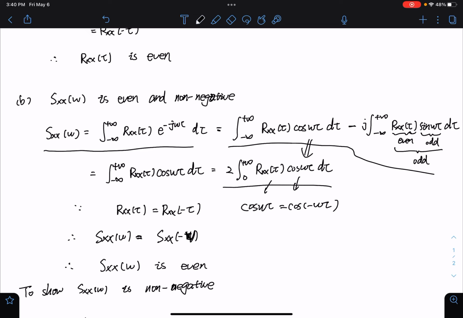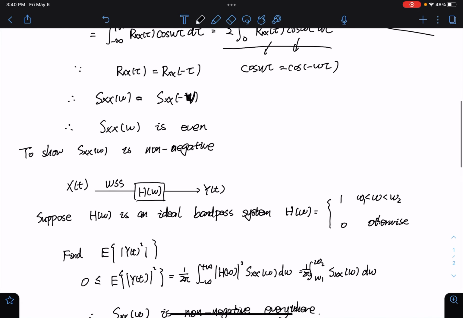Next, we are going to talk about whether the power spectral density is non-negative or not.